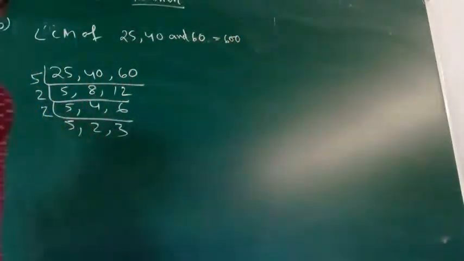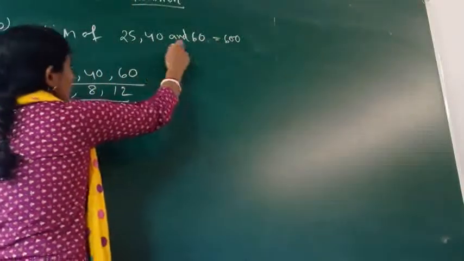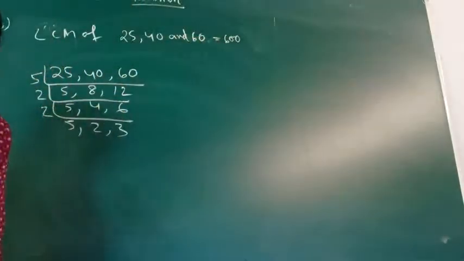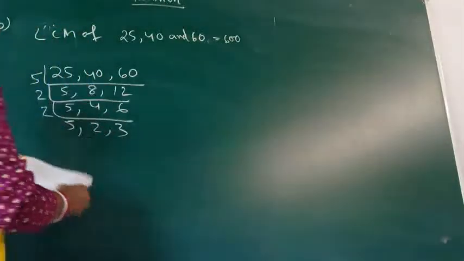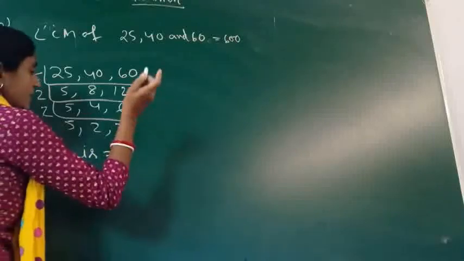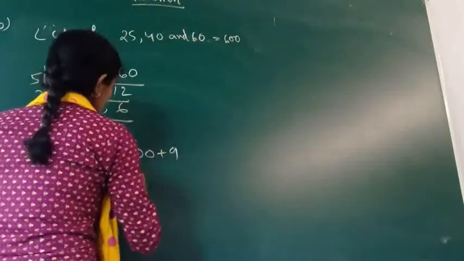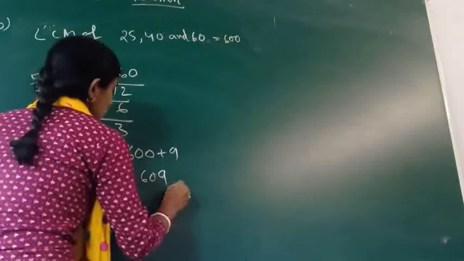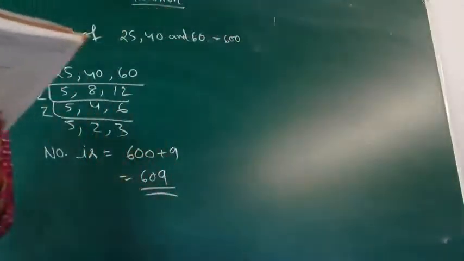Now you are asking for the big number. Yes, so 600 can be divided by all these 3 numbers, but when they are dividing, it is leaving a remainder of 9. So the number is, as it was leaving a remainder of 9, 600 plus 9, which is equal to 609 only. Yes. Now come to the next one.